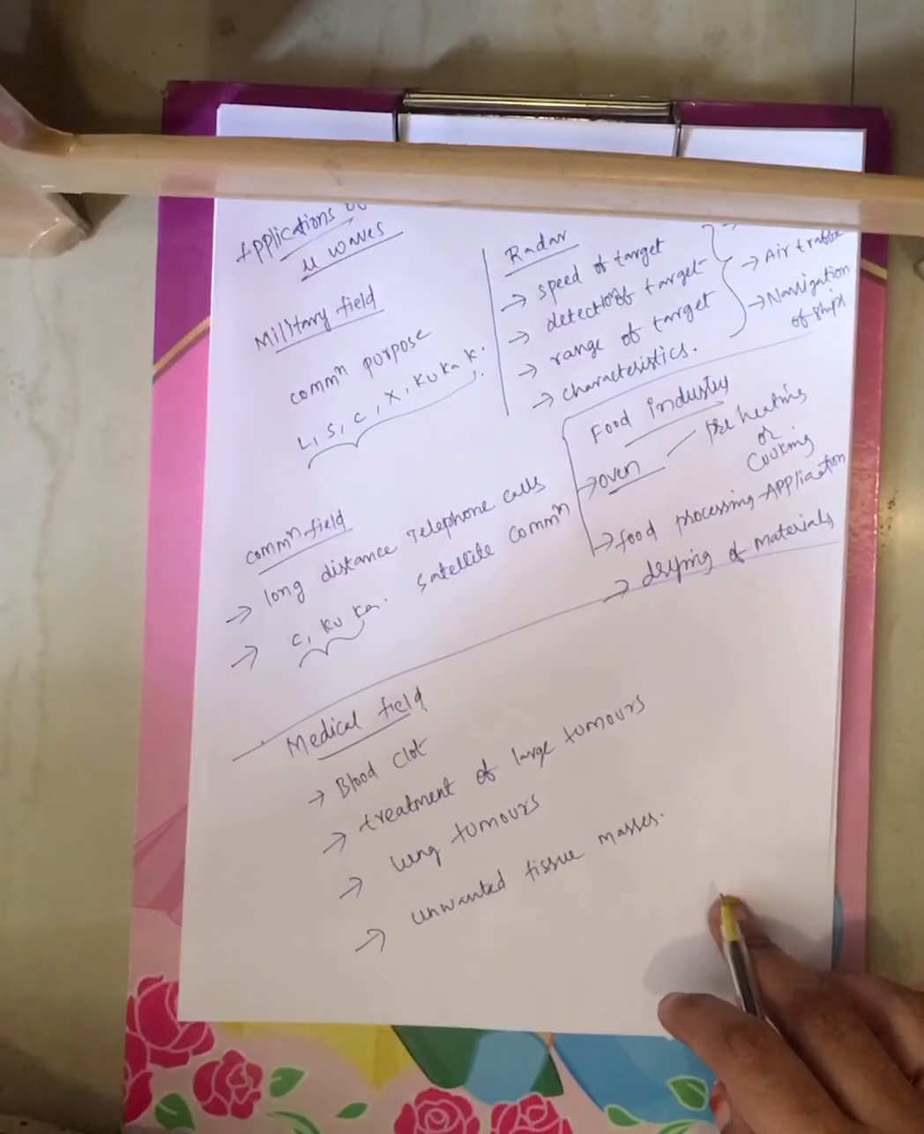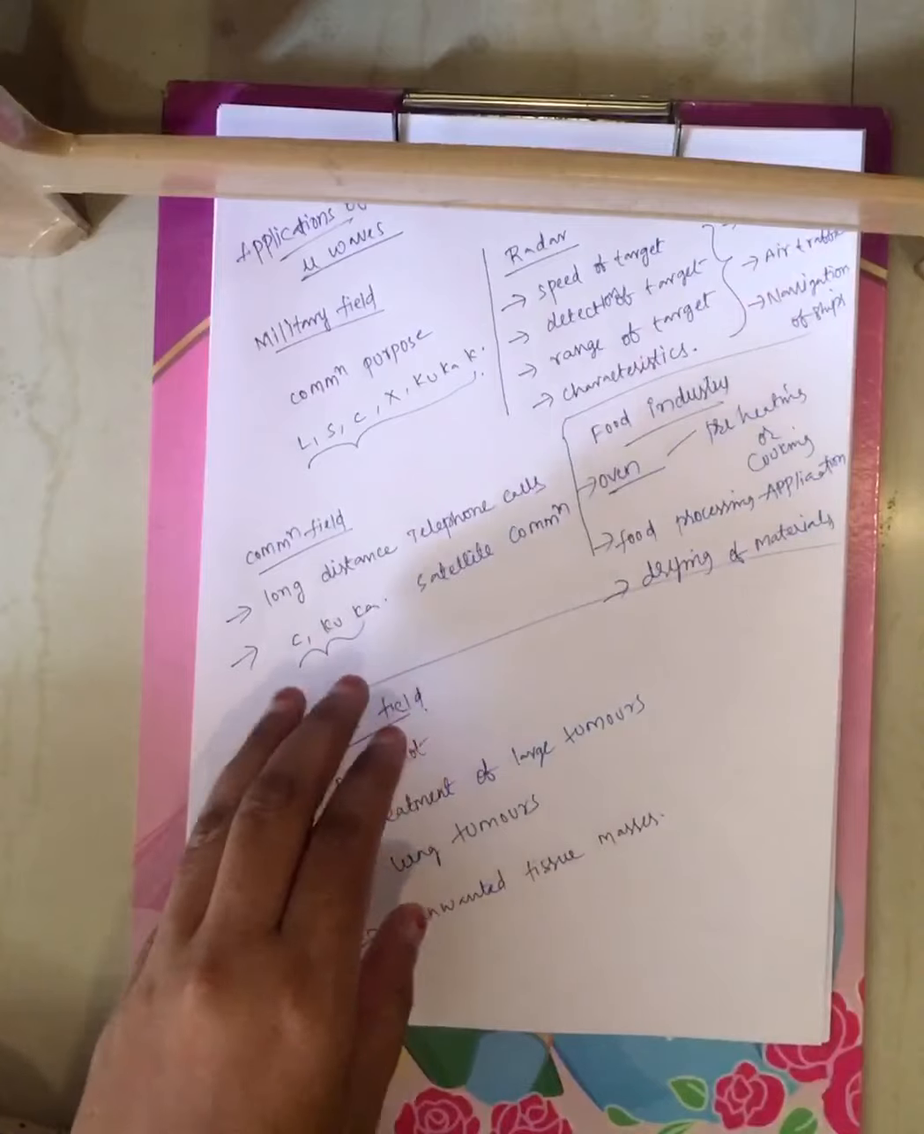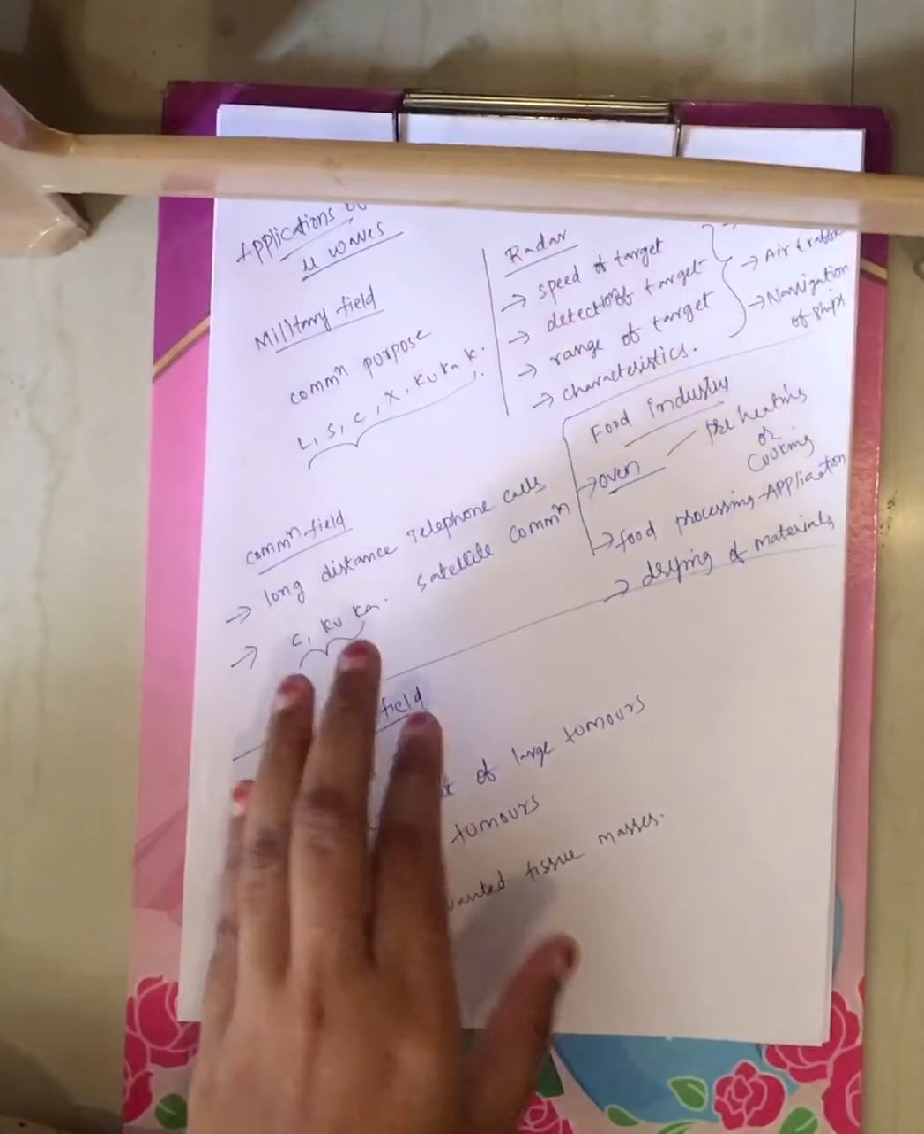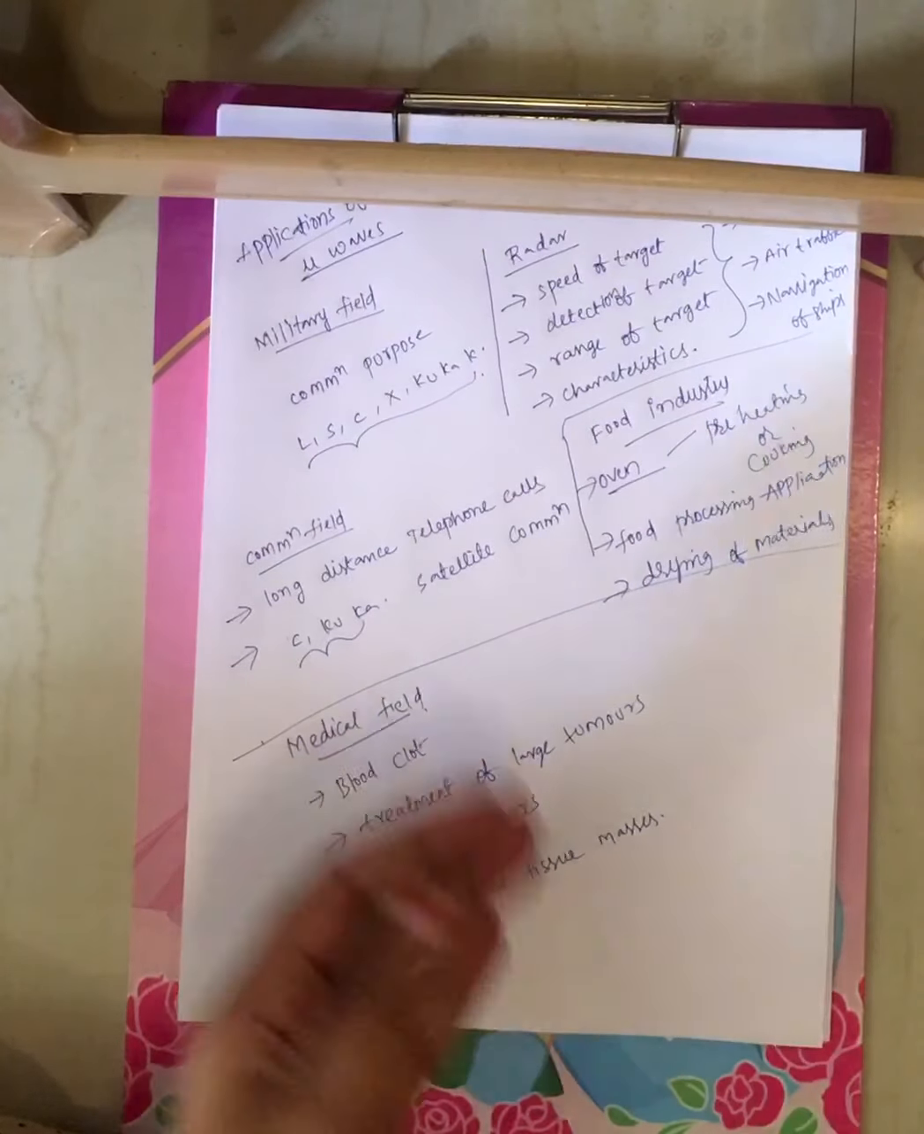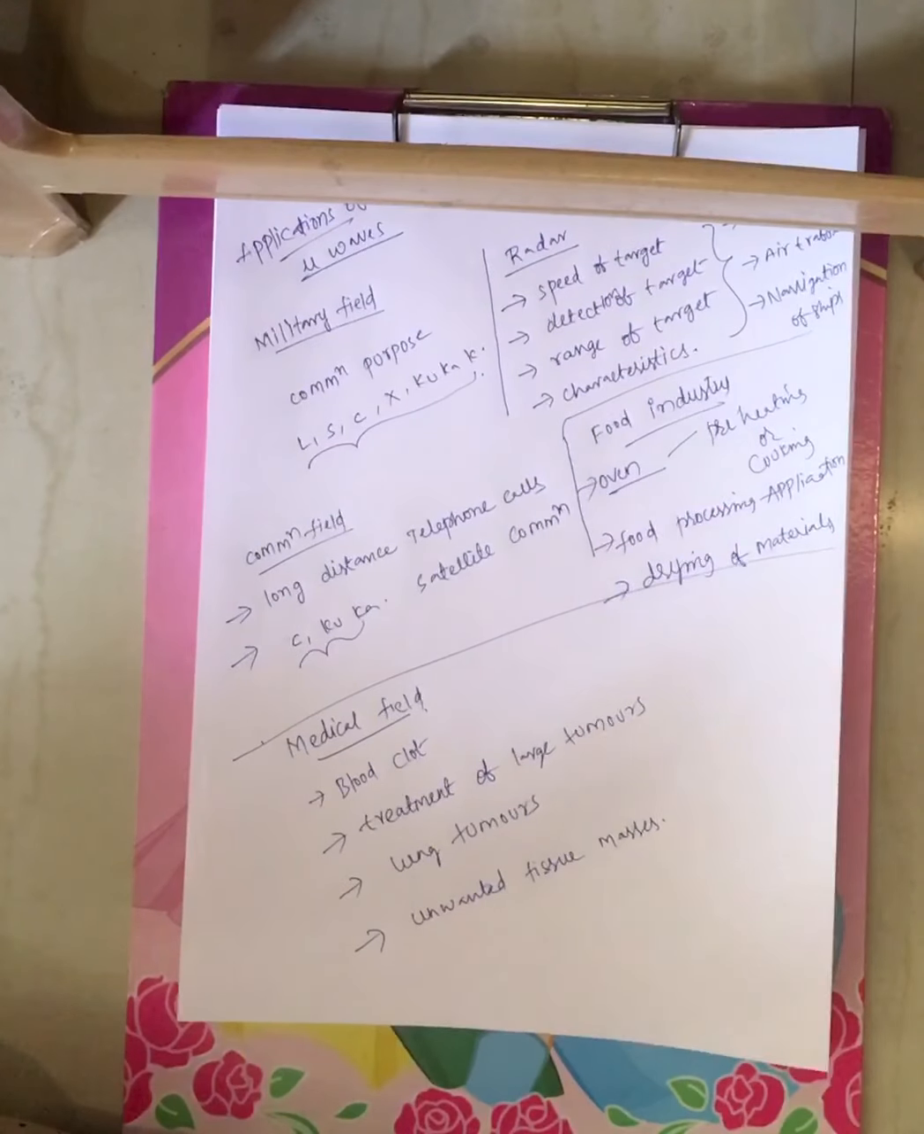Radar stands for radio detection and ranging. Now coming to the communication field, microwaves are applied for long distance communication calls, and they are used under satellite communication also.